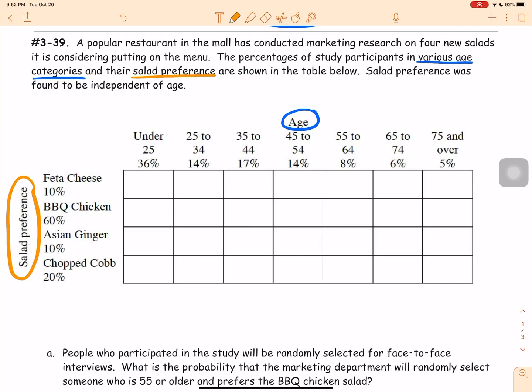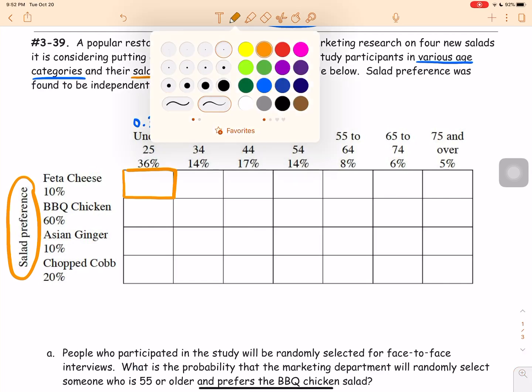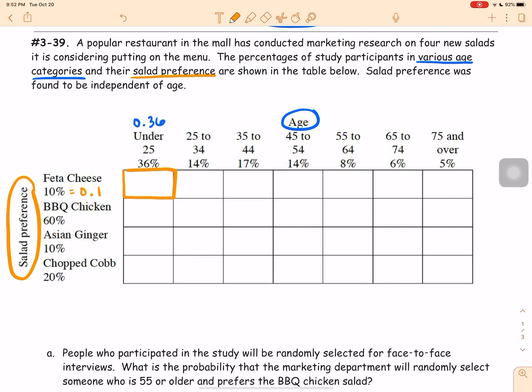So what I want you guys to do is practice finding the probabilities inside of these boxes. So these boxes show us, like this first one would show us what percentage or what probability does somebody under the age of 25 like feta cheese salad. The way we're going to find this is if we multiply their decimals. So this one would be 0.36 times this one being 0.1. So if we multiply those 2 together, that's going to give me the probability that somebody who is under the age of 25 likes feta cheese. All right, so please try to multiply those 2 probabilities together.